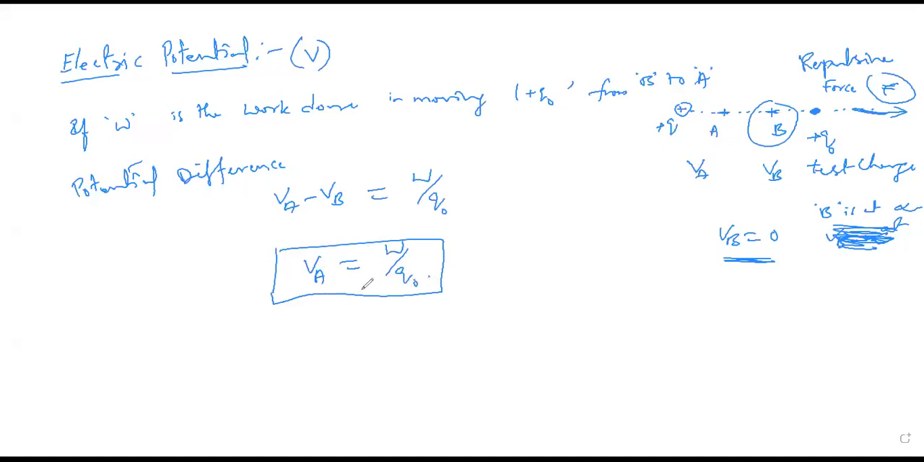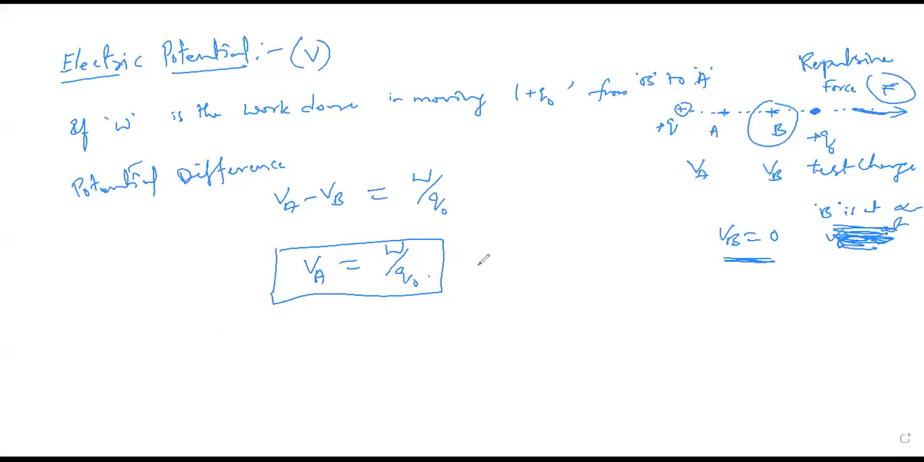Now how can you define it? The electric potential at a point in the electric field is defined as the work done by an external agent in carrying a unit positive test charge from infinity to that particular point against the electric force of the field. So this is called electric potential.